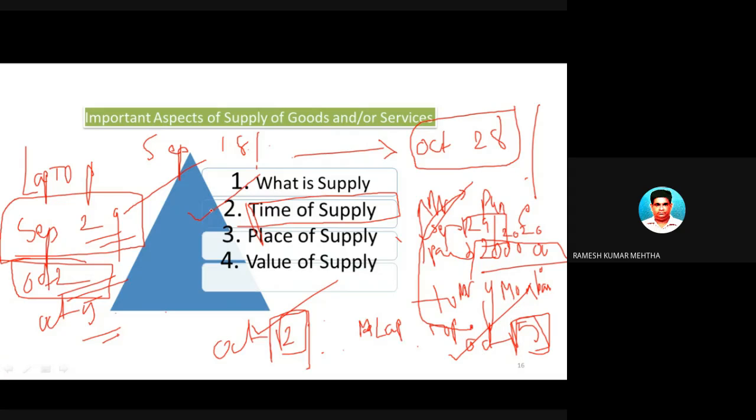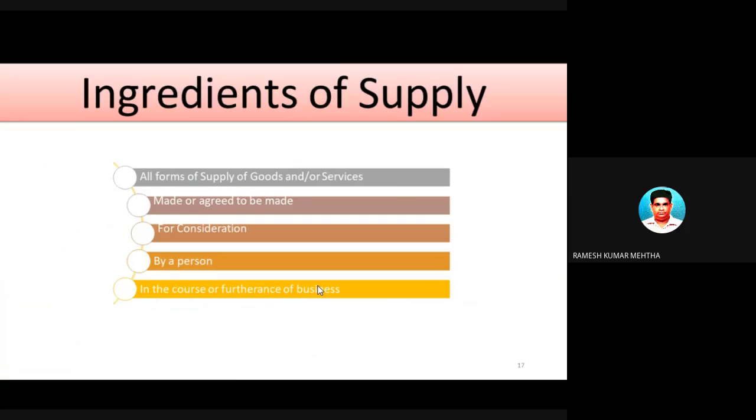Now, with the basic background about time of supply, place of supply, and value of supply, it's very, very important to understand what is supply, because GST is levied once goods are supplied by the seller to the buyer. So the incidence, the point where GST comes into picture, is supply. So what is supply? Yesterday I gave the meaning of the definition of supply, but as I have to do some examples, I have taken again this particular concept for understanding.